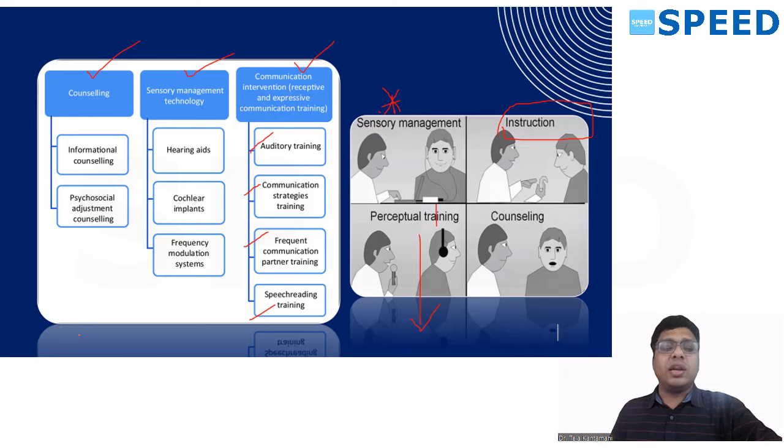So it's not the sensory management alone that is important. Instruction and counseling, which form part of counseling, is very important, and communication training is very important, apart from sensory management, which includes hearing aids, cochlear implants, and frequency modulation systems. So this is a holistic approach including all these: counseling, communication, and intervention, along with sensory management. Together they are used for sensorineural hearing loss.